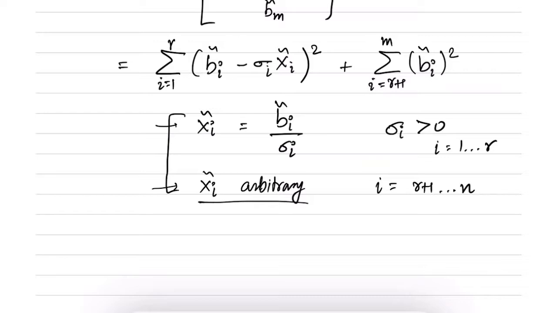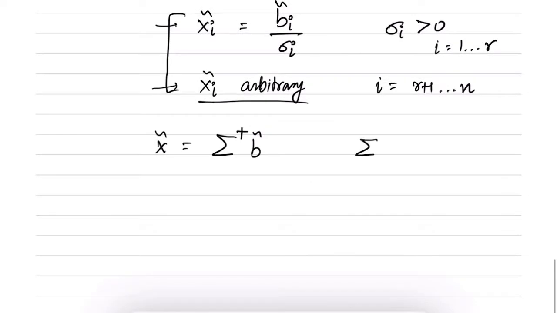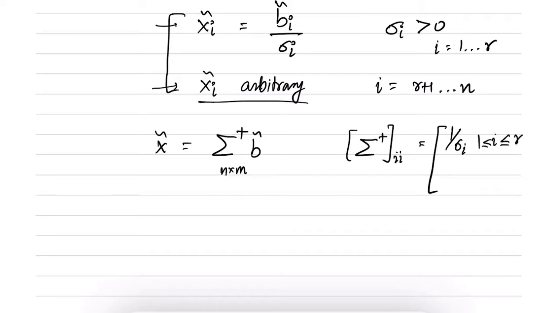So if r is less than n, then one of the solutions can be written as x tilde equal to sigma plus times b tilde. So what is sigma plus? I define sigma plus as an n cross m diagonal matrix whose ith entry is 1 by sigma i for i less than or equal to r and 0 otherwise.